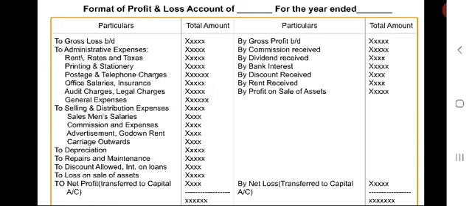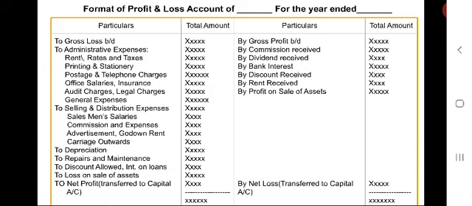Sometimes if salaries and wages is given, then it is shown on the debit side of the profit and loss account. If wages and salaries is given, it is shown on the debit side of the trading account.